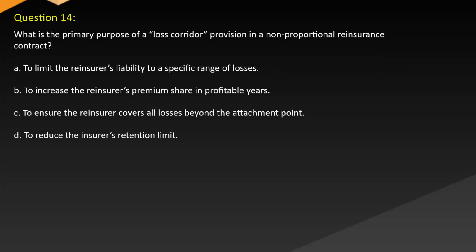Question 14. What is the primary purpose of a loss corridor provision in a non-proportional reinsurance contract? A. To limit the reinsurer's liability to a specific range of losses. B. To increase the reinsurer's premium share in profitable years. C. To ensure the reinsurer covers all losses beyond the attachment point. D. To reduce the insurer's retention limit.